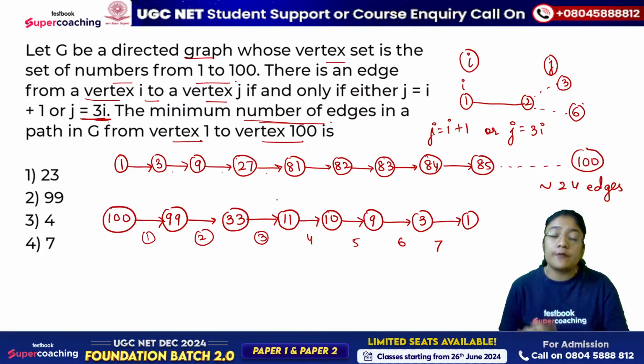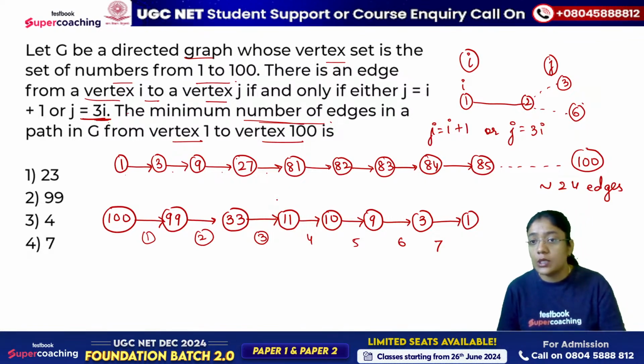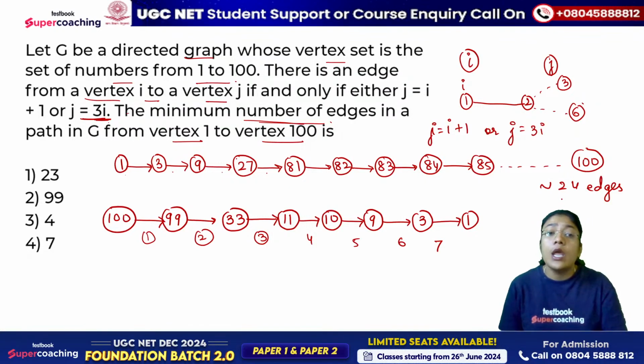In the first case, if you start from 1 and reach 100, it takes more than 20 edges, which is not correct, since we have to return the minimum one. It is 23.